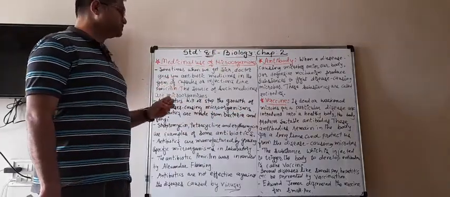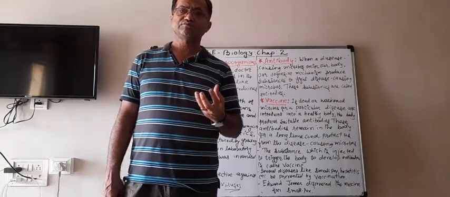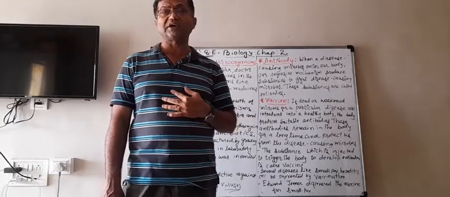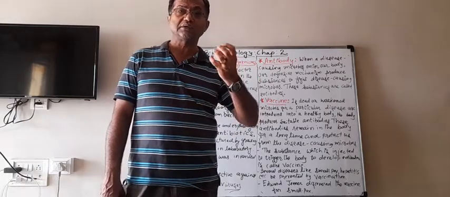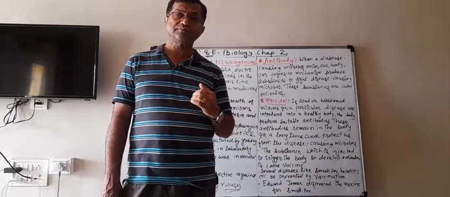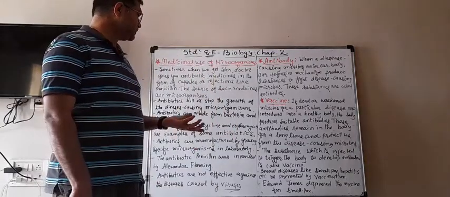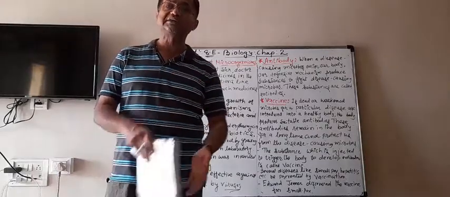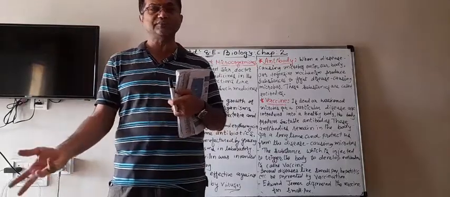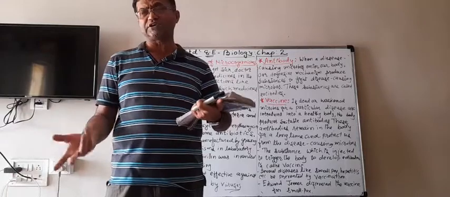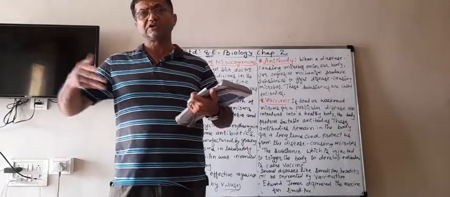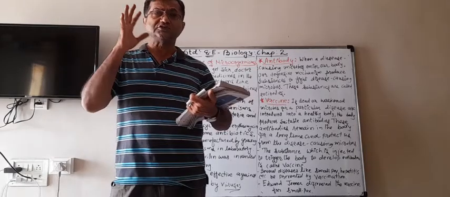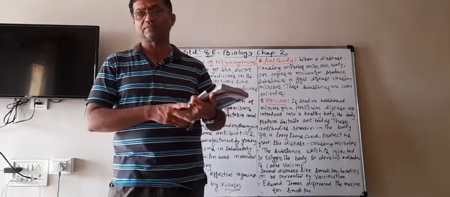What do those antibiotic medicines do? Either they kill the microorganisms which are causing diseases, or if they don't kill, then they stop the growth of the microbes. If they are killed, then they are no more active, so they cannot multiply and the disease can be cured.